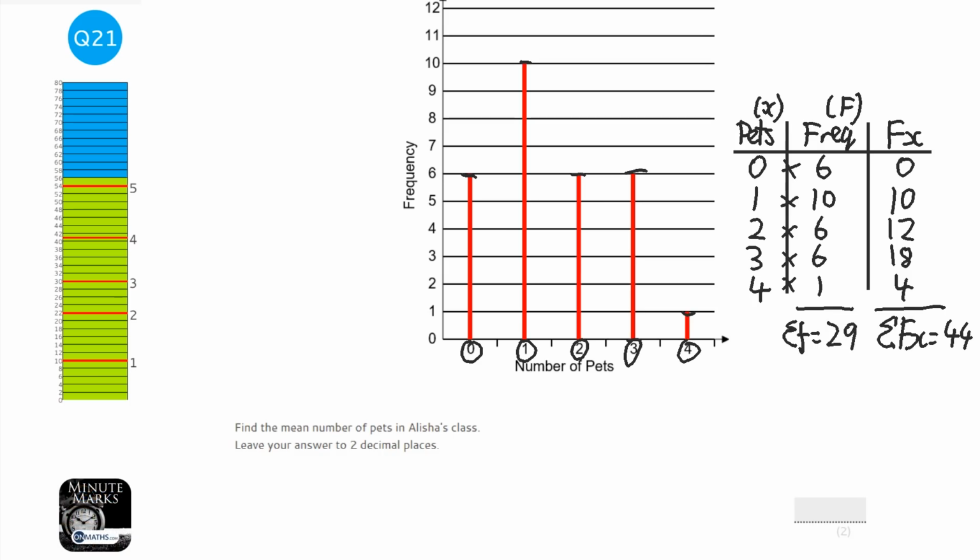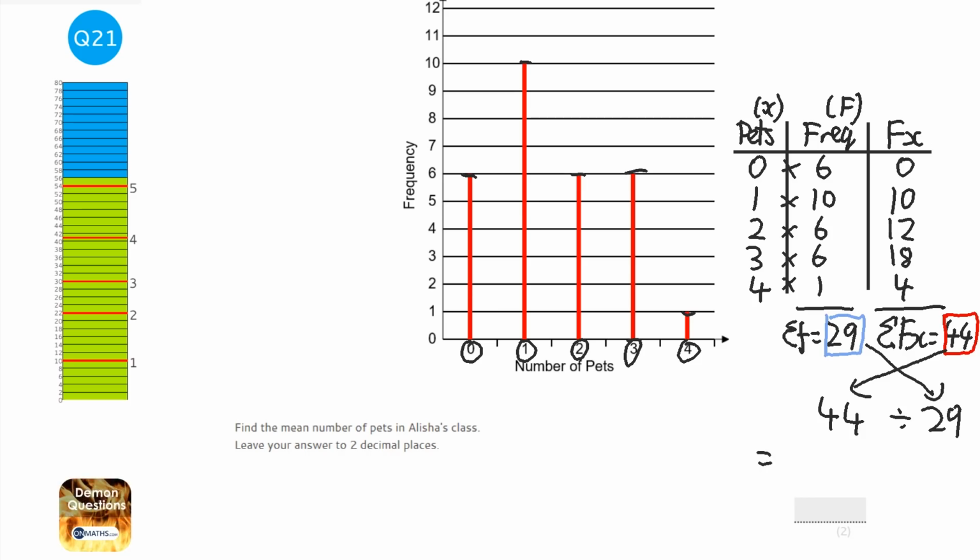Now the mean is all of the stuff added together over how many there are. So you kind of want to swap these over. Okay. So it's 44 over, which means divide, 29. So 44 divided by 29. And it comes up with a fraction on the calculator, so just press S to D. And that equals 1.5172 and so on. It asks for 2 decimal places, so to 2 decimal places that is 1.52, because that 7 moves that 1 up.